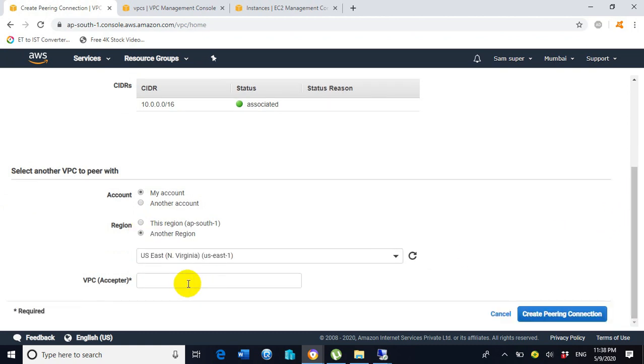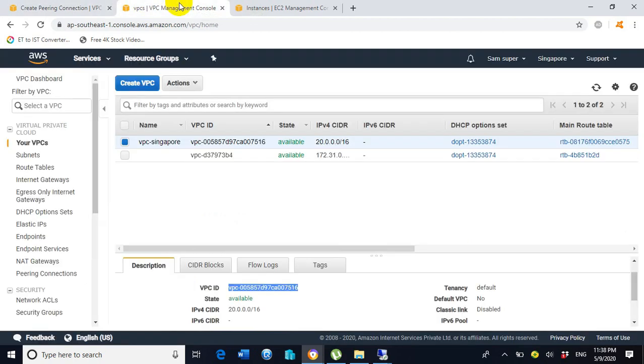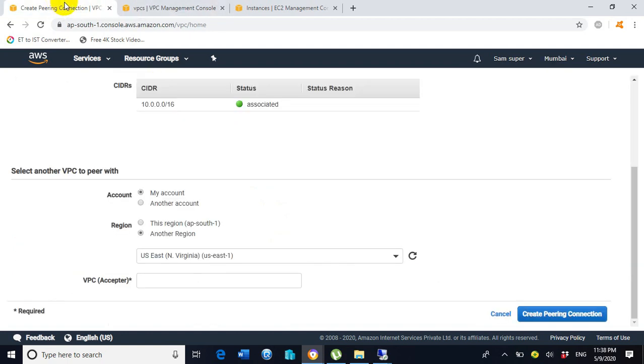Here we need to paste the VPC ID of the Singapore region. So let's go there, copy the VPC ID of the Singapore region, go back to the Mumbai region and paste it here.